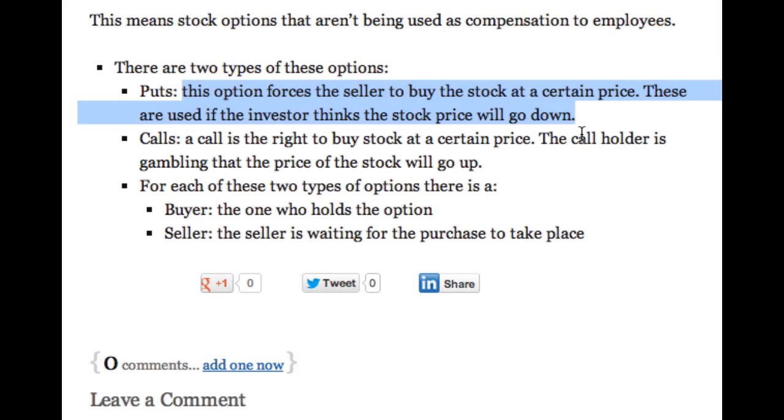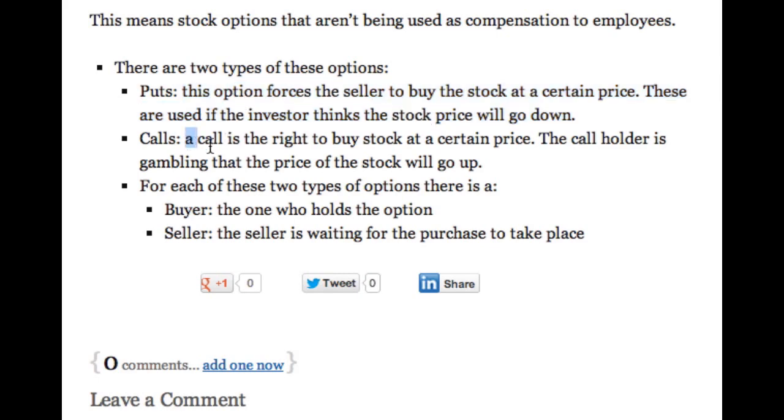So these are used when the investor thinks that the stock price is going to go down. If they have a put option for $60 a share, and that stock drops to $50 a share, they can exercise their put and the stock will be purchased from them at $60 a share instead of the market value of $50 a share.